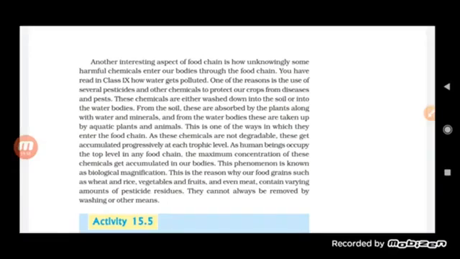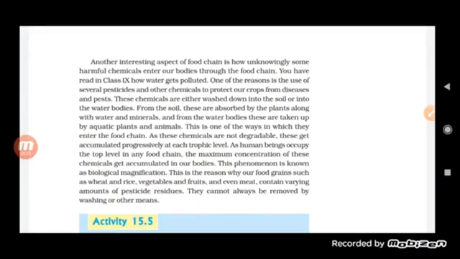biological magnification. What is the meaning of biological magnification? Some of the chemicals present in the soil are not washed down into the water bodies. So they are absorbed by the plants, along with aquatic plants and other animals, along with the water and the minerals.